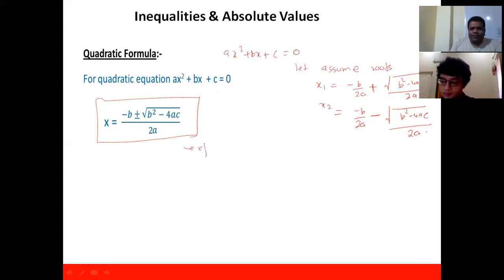Let me take one example. If I say a quadratic equation is given, x square minus 7x plus 12 equals 0, can you get the roots? Yes.